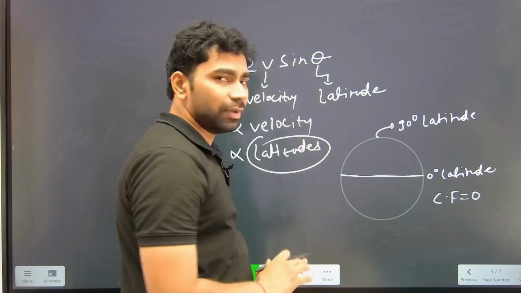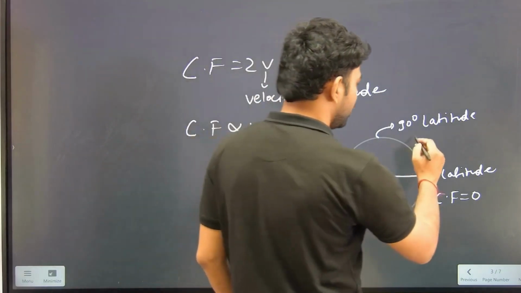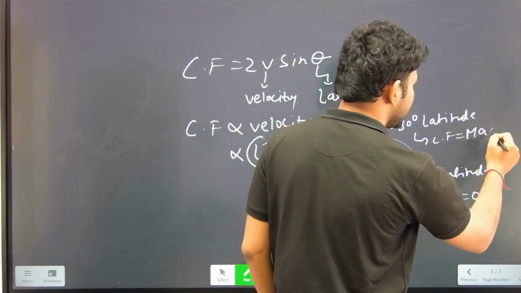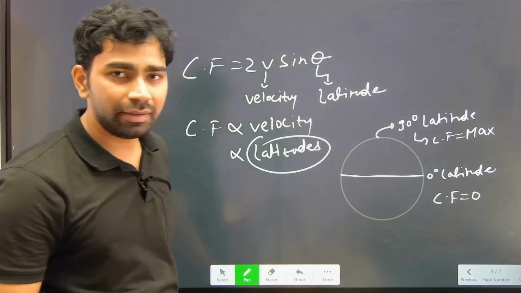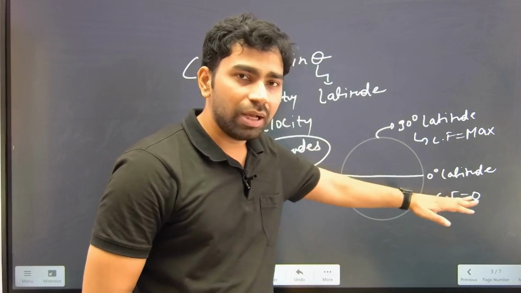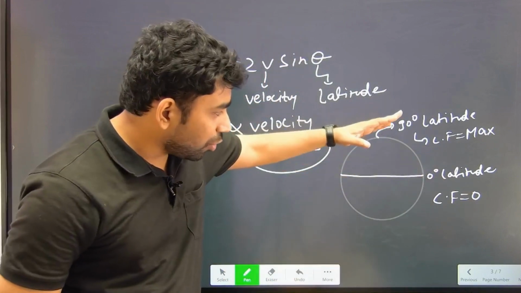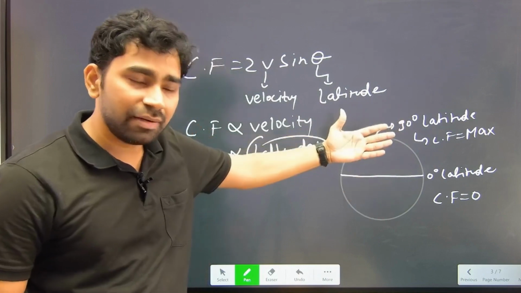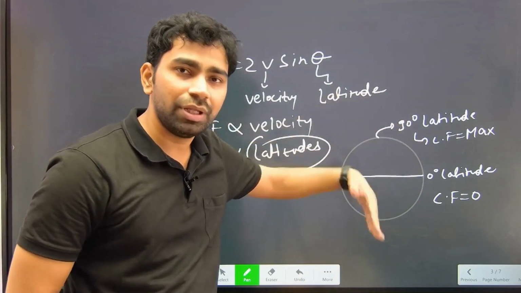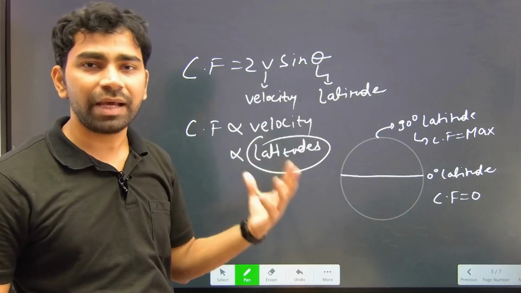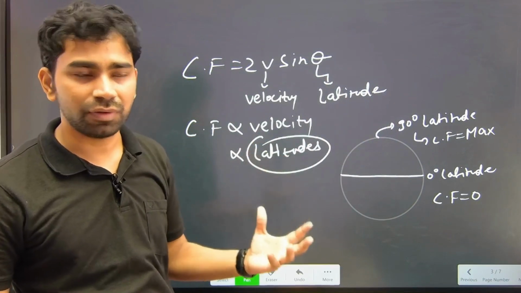So from this formula we can say that Coriolis force at pole is maximum and it is 0 at equator. In other words, we can say that the Coriolis force is increasing as we go from equator to the poles. Okay, so this is all about the magnitude of the Coriolis force.